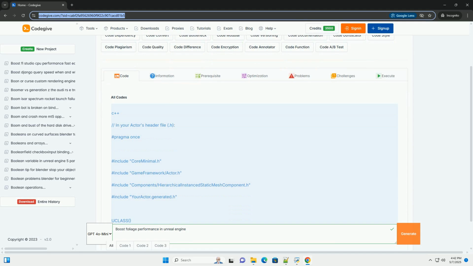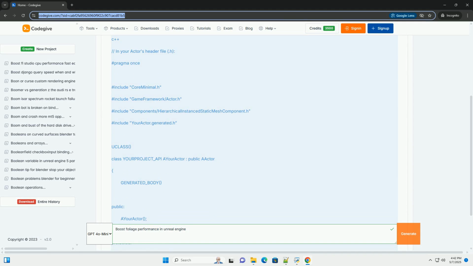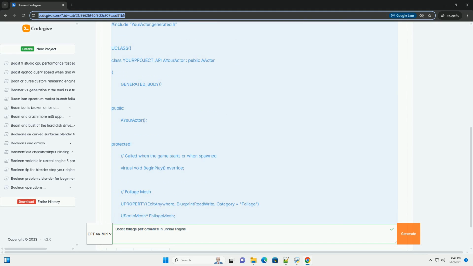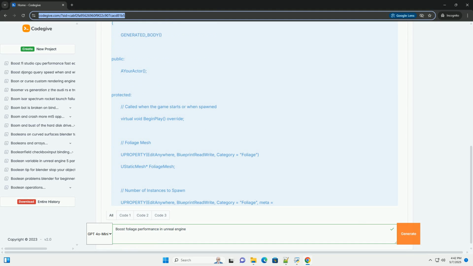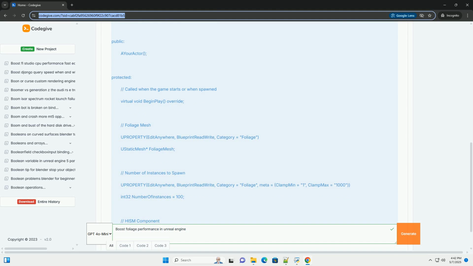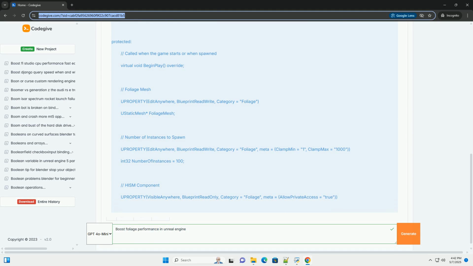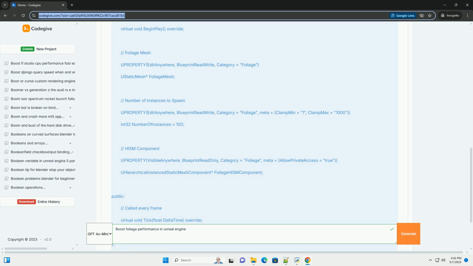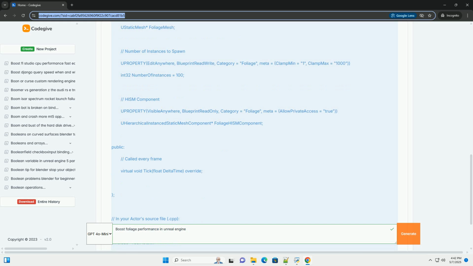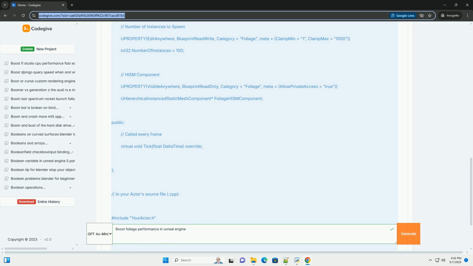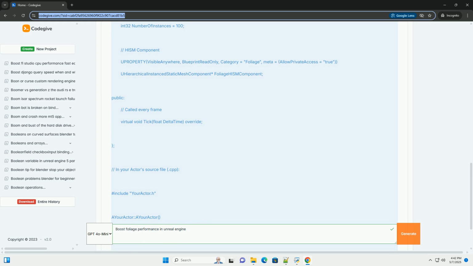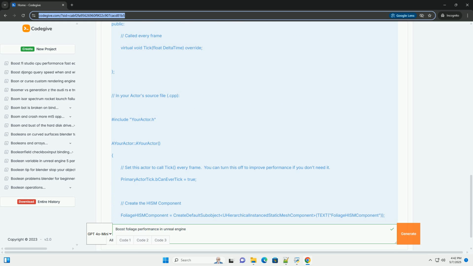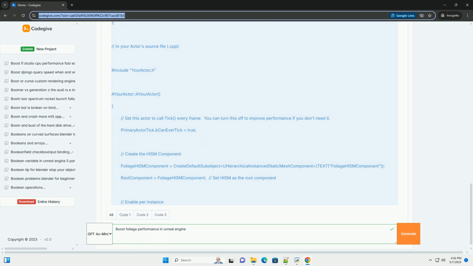Boosting Foliage Performance in Unreal Engine, a comprehensive guide. Foliage is a cornerstone of creating believable and immersive environments in Unreal Engine. However, its sheer density and the complexity of rendering thousands, even millions, of individual instances can quickly impact performance. This tutorial provides a deep dive into optimizing Foliage performance in Unreal Engine, covering various techniques with code examples and best practices.